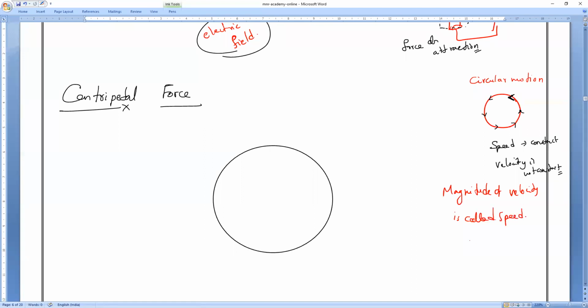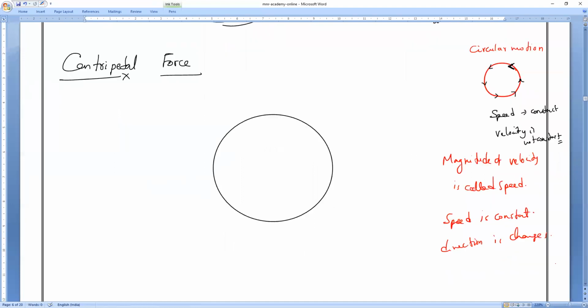So the speed of the body remains constant, but as we know, the direction is not constant. Direction keeps on changing at every point in the circular motion.